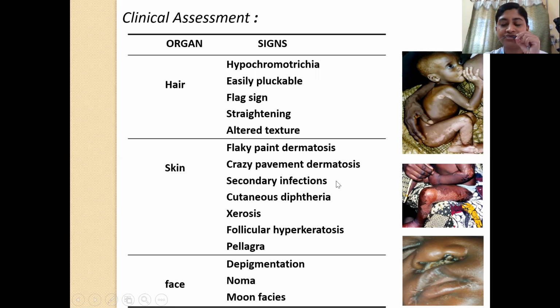Definitely you have to look for evidence of secondary infections in the form of impetigo, furuncles, and carbuncles. Cutaneous diphtheria can also occur. The skin may become dried up, resulting in xerosis. Follicular hyperkeratosis can also occur, and you also have to look for manifestations of pellagra. In the face, you can find depigmentation, moon facies, which is because of the adrenal insufficiency that sets in, and noma. Noma is nothing but a gangrenous infection that causes erosion of the underlying tissues, as you can see in this chart.